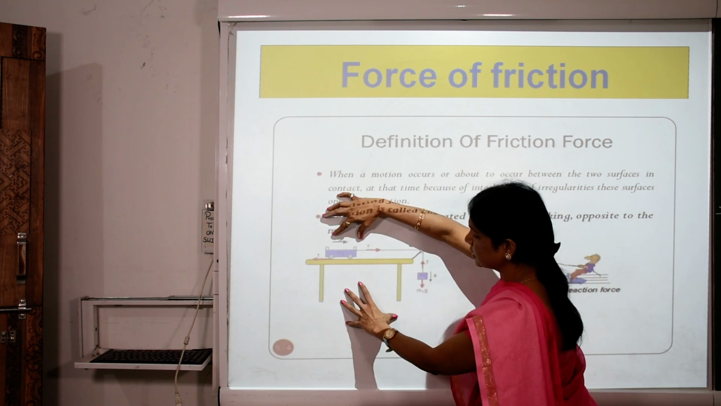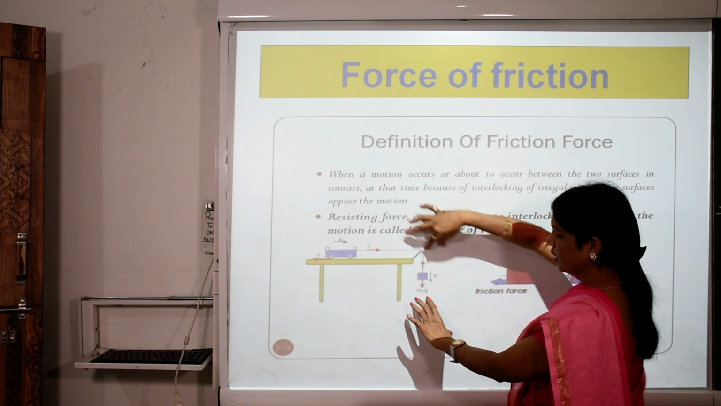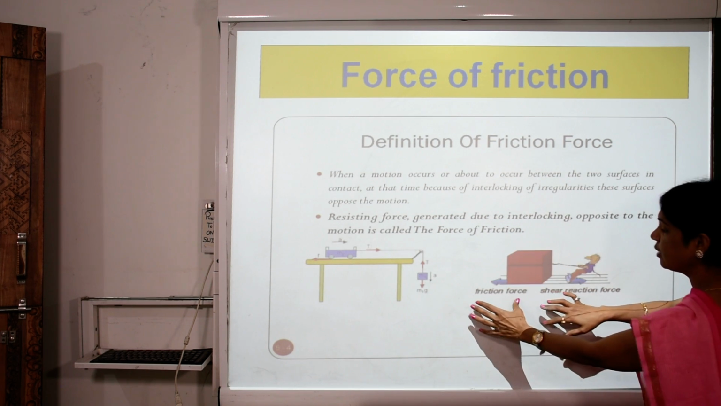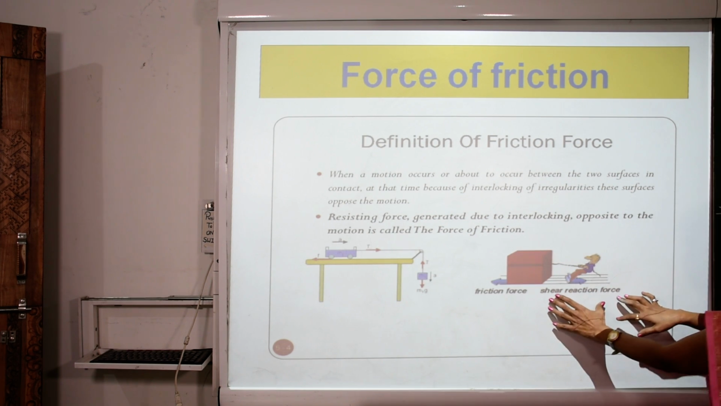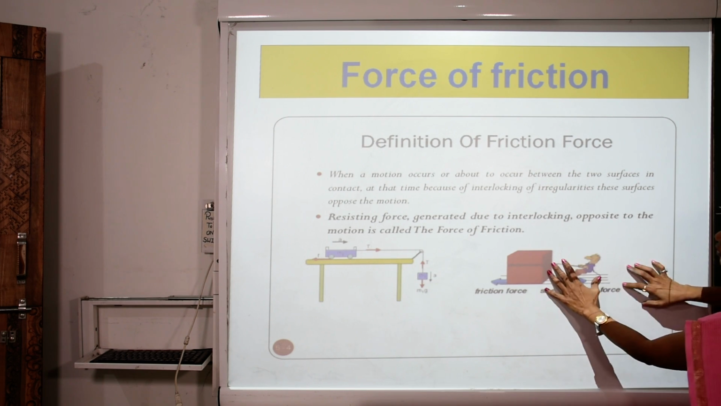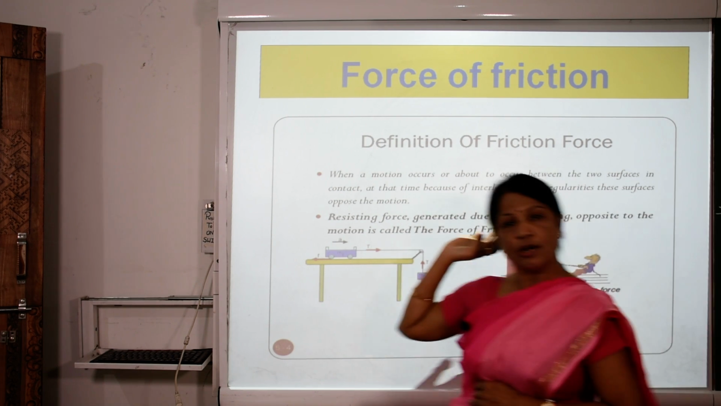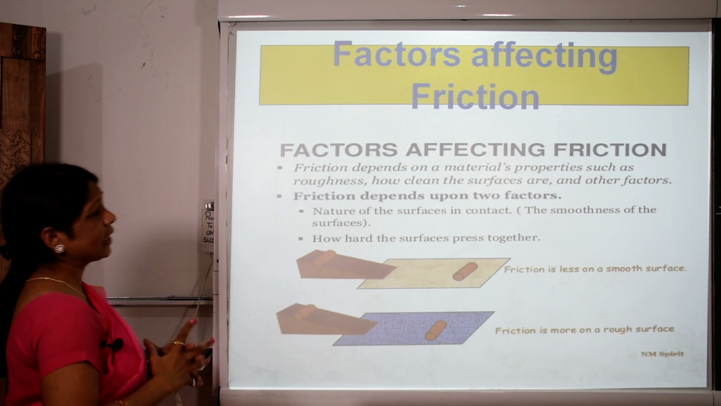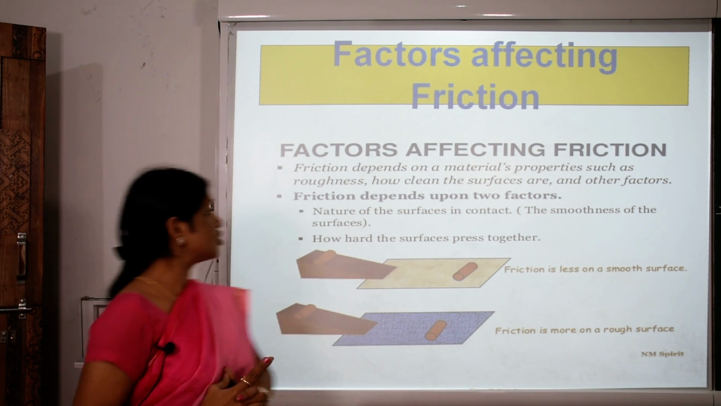Here is the force of friction, and it is the M1G. It is the load. Here is the friction force, and it is the shear, the reaction force. So it is the friction force. Now further we are going to see factors affecting the friction.